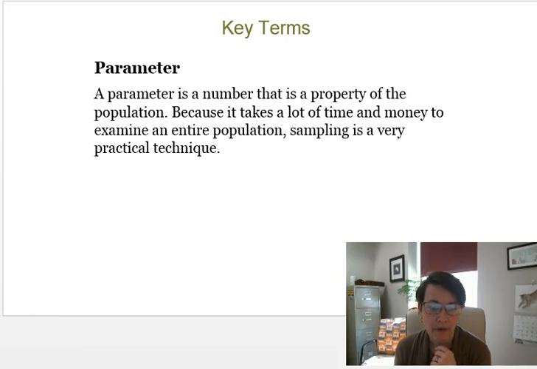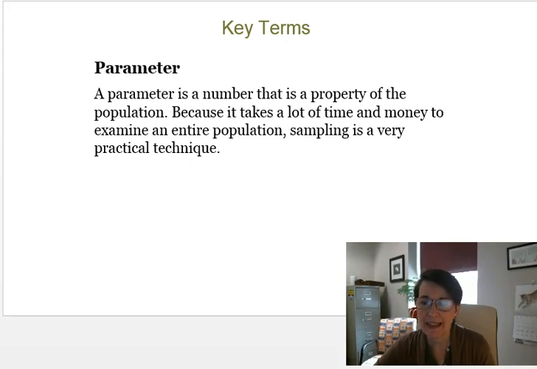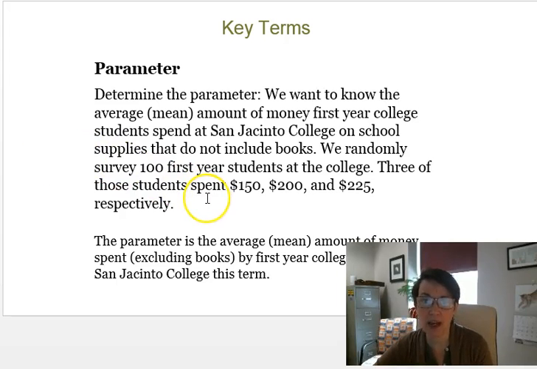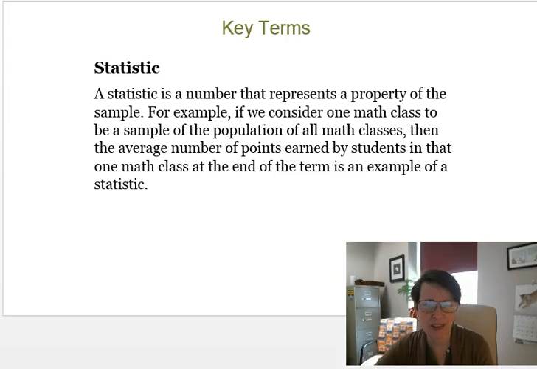A parameter is something that we're going to use, and I think the best way to show that is to look at the example that we've been using, where we have this college and we were taking this sample. Well, the parameter is going to be the average or mean amount of money spent, including books, by the first-year college students at this time. We are using that number as the parameter, okay? If we did a sample and we got the mean of the sample, then that would be the parameter as well. It just means a piece of the puzzle. Hopefully that makes some sense.